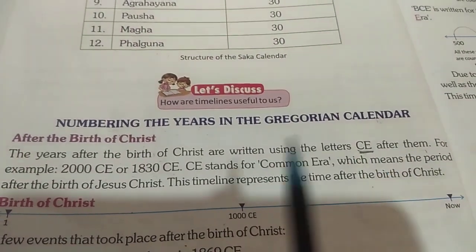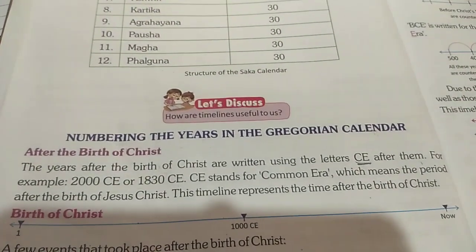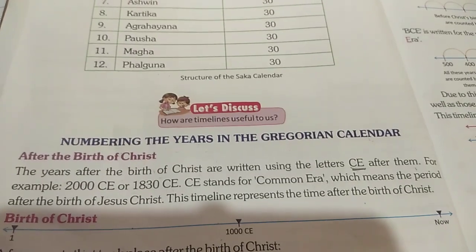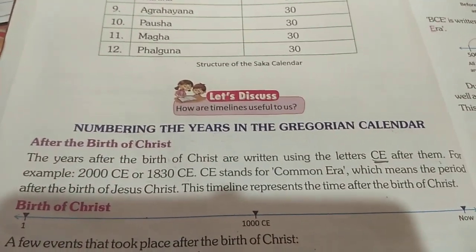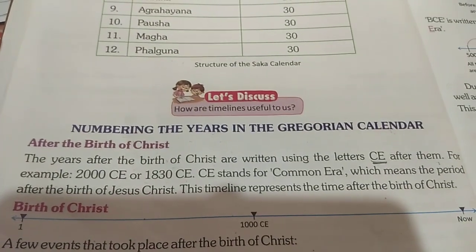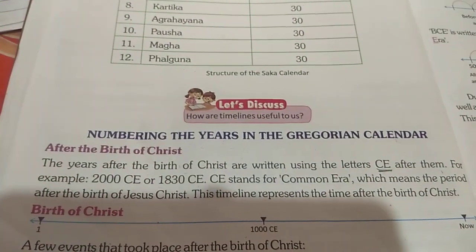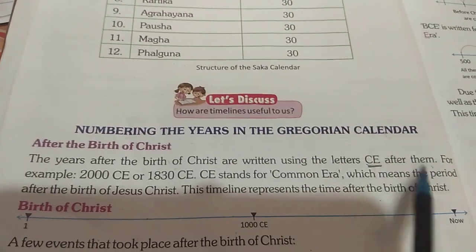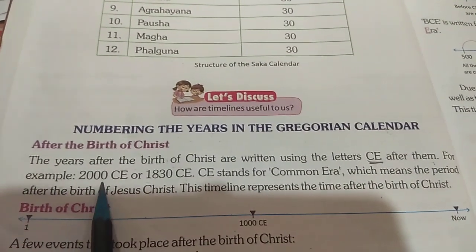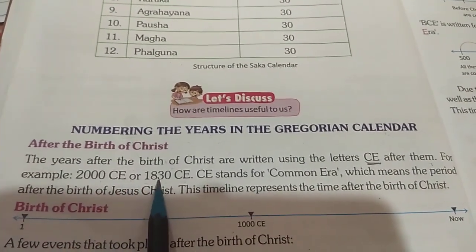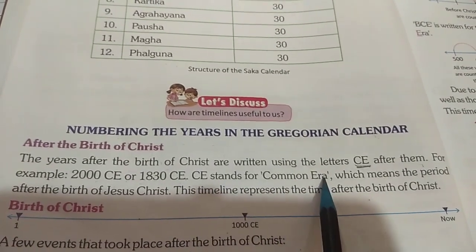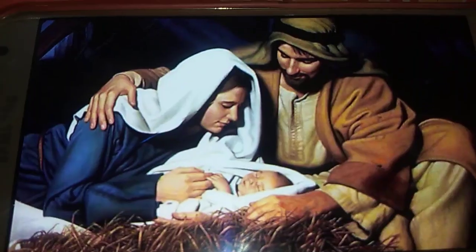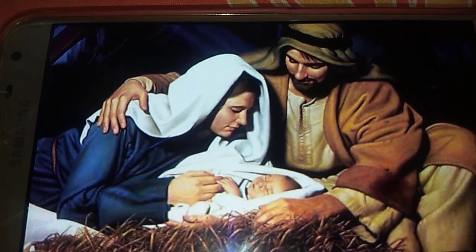The CE years were known as the AD years, that means Anno Domini in Latin, which I already taught you in the previous class. Anno Domini means in the years of the Lord. For example, 2000 CE or 1830 CE. CE stands for Common Era, which means the period after the birth of Jesus Christ.